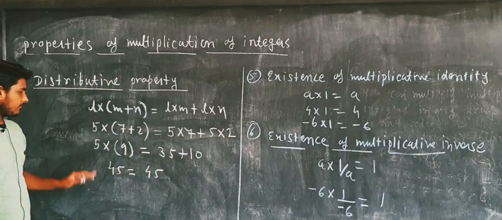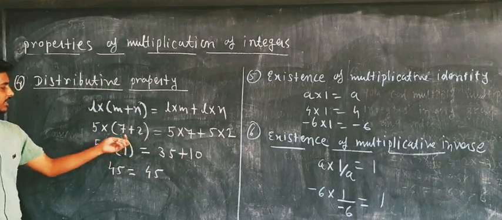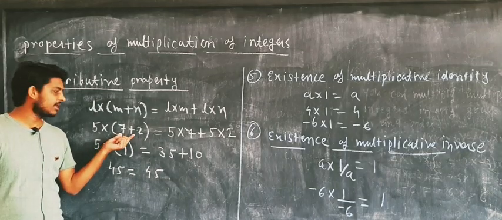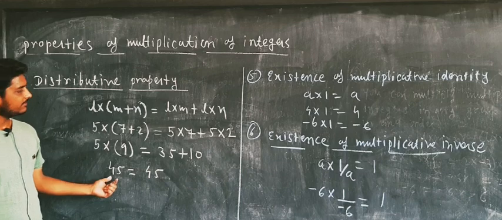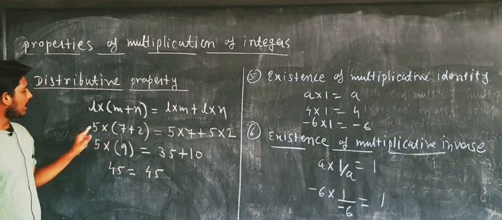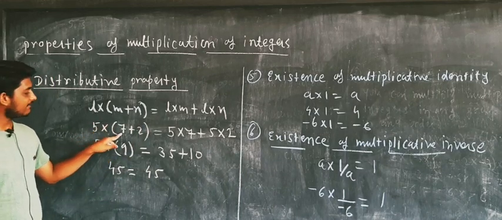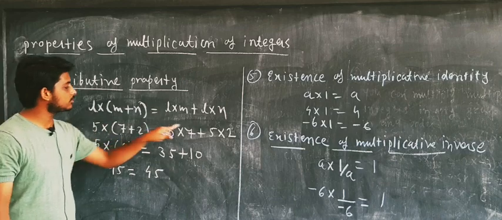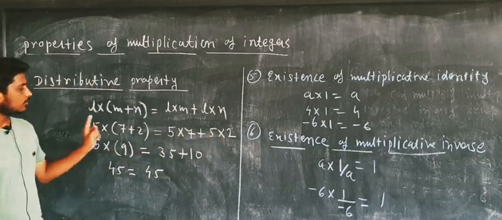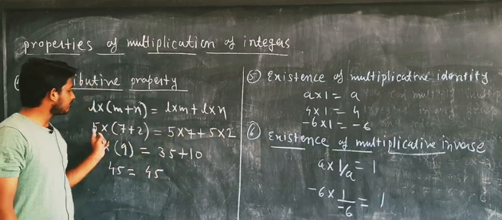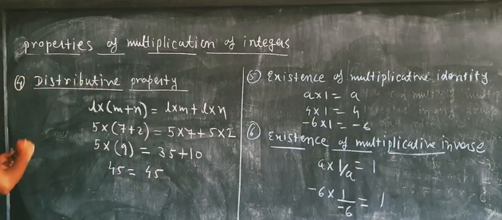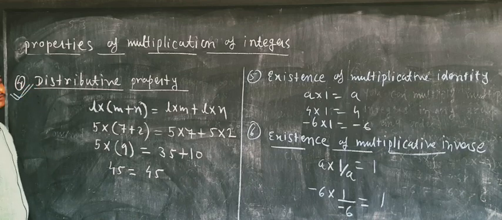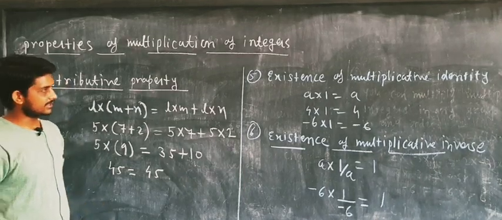Using BODMAS, 7 plus 2 becomes 9, and 5 into 9 becomes 45. Now here I am multiplying 5 by 7 first, and then 5 by 2. So 5 times 7 is 35 and 5 times 2 is 10. 35 and 10 again become 45, which is called the distributive property of multiplication of integers.